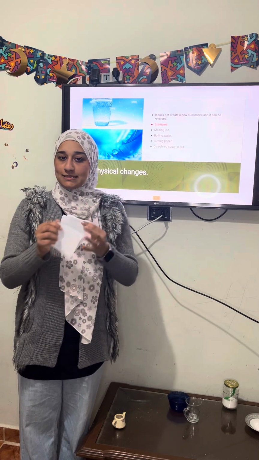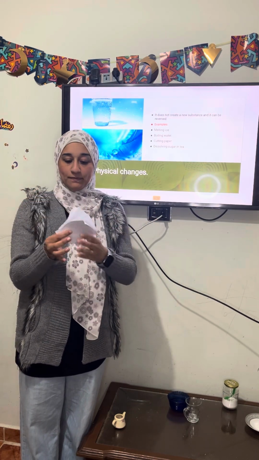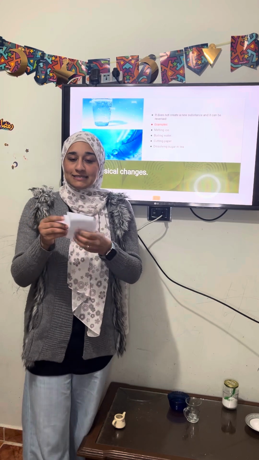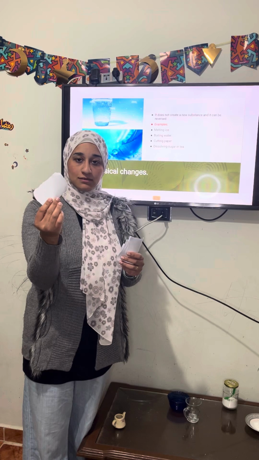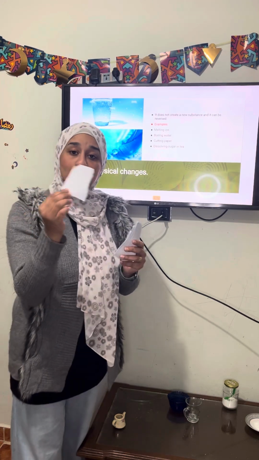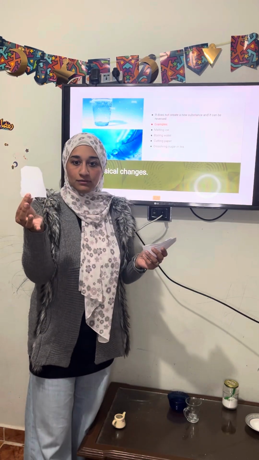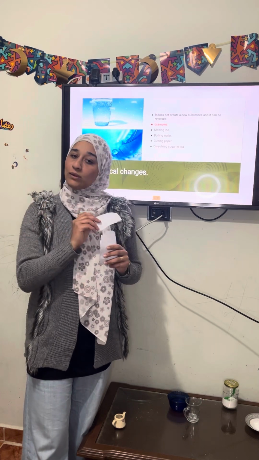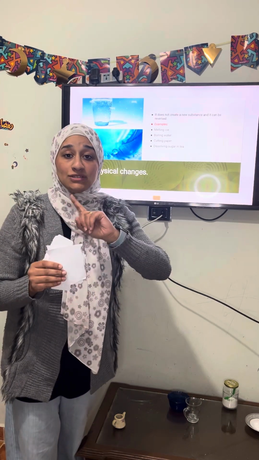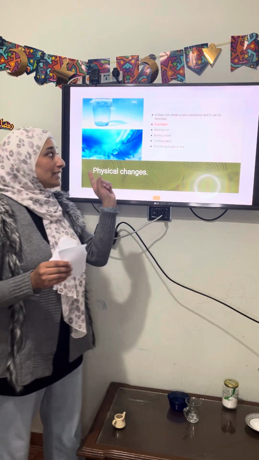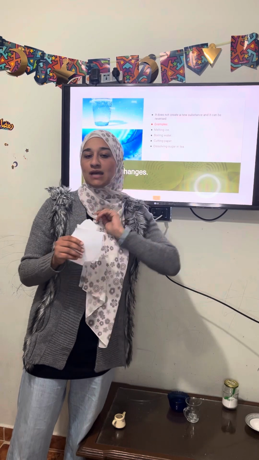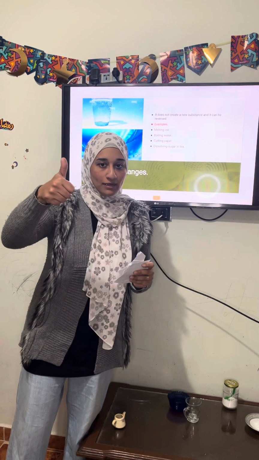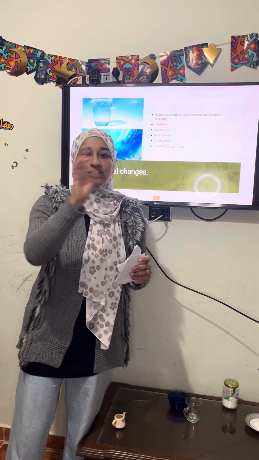The question is, did that paper change into a new substance? Is that a new substance or still paper? It's still paper. Okay, so does a physical change form a new substance or not? No, it doesn't create a new substance. Number 1, a physical change does not create a new substance.